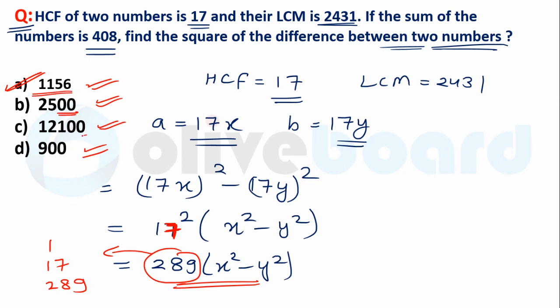Here 0 is there, here is also 0, here is also 0, and if 0 is at the unit place, we can't divide that number by 289. So simply from the options we can solve this question. Option A will be the correct answer, 1156. Clear?